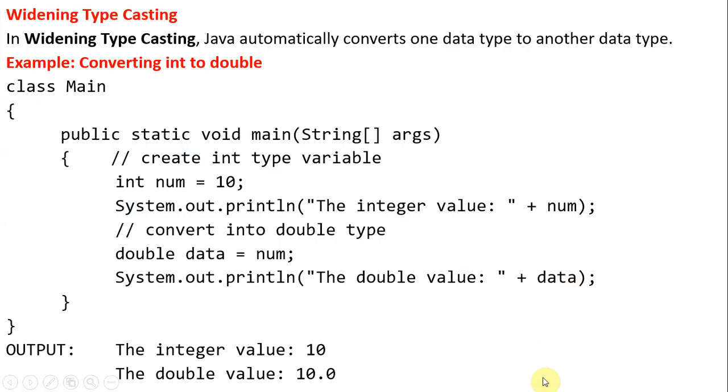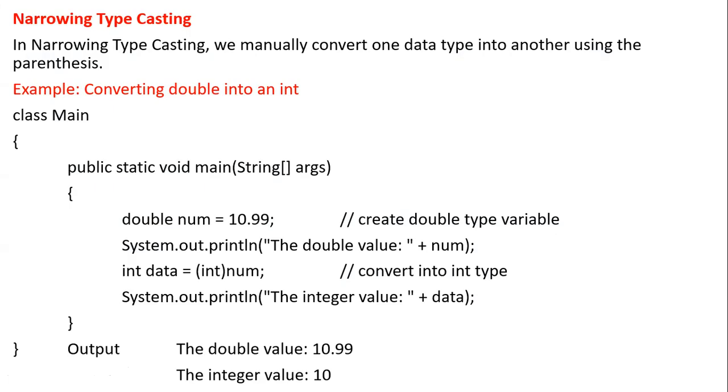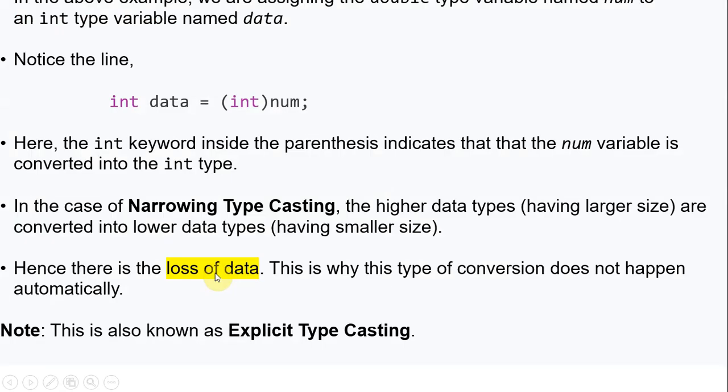Implicit means we are not specifying any casting operator; by default the system automatically performs the casting conversion. Here we are forcibly providing a typecast operator, telling the system to convert the num, which is a double, into an integer. This is forcing, and since we specify the typecast operator, it is explicit.